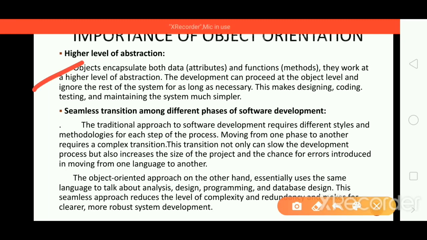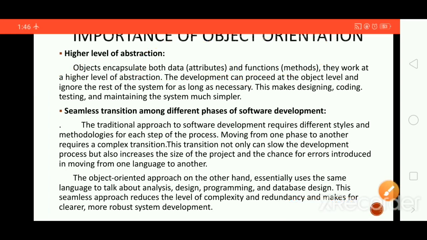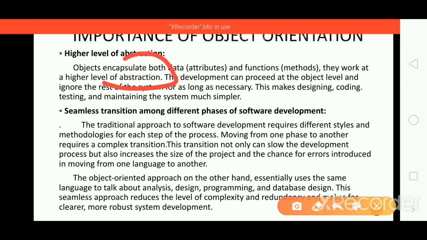So guys, classes are nothing but a collection of objects and each object encapsulates data and functions. They work at a higher level of abstraction. Here, abstraction in the sense, objects take into account only the essential parts of your attributes or methods, and hide the remaining details.